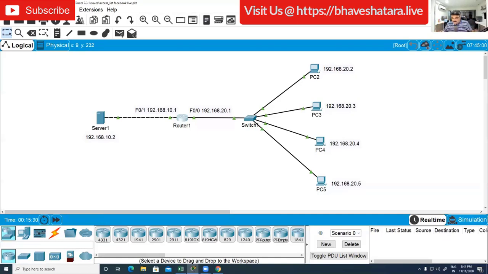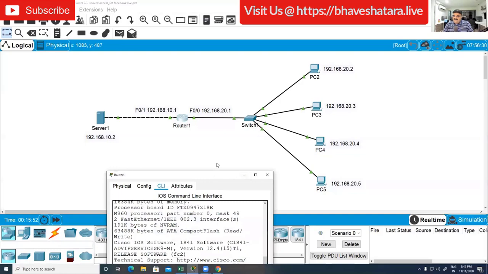But any idea about the command? Okay, Kausal is saying 10 allow HTTP, 20 deny all, and also saying that he might be wrong. Okay, this is not a matter of wrong and right. You just try it. This is what is required. Access list number, allow. Let me try this.